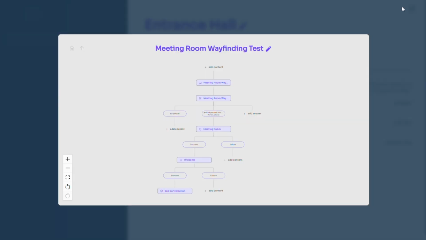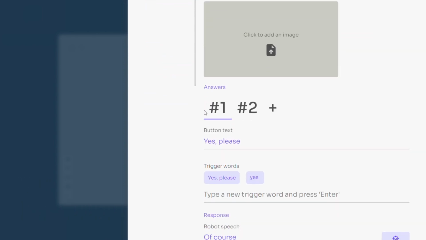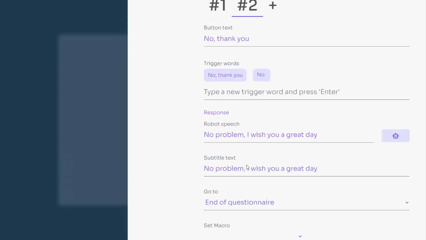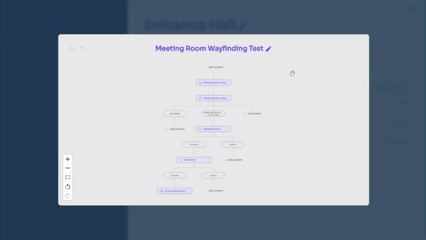After the presentation, a questionnaire is added to the flow. We click to open it. In this questionnaire, we ask the interactor if we can help with physical guidance to the meeting room. We provide the following answer options: yes, please, or no, thank you. We go back to the flow. The decision tree is now separated into two different branches, one for each answer. If yes, please is selected, we will guide the interactor to the meeting room, as shown in the left branch.